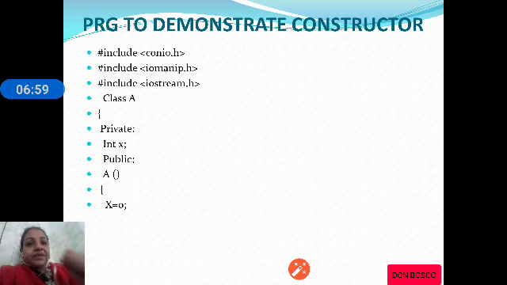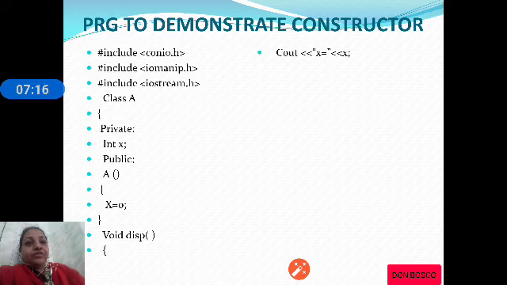So here it is making the x value 0, and you can observe the constructor is defined within the class. We are writing a display function which will print the value of x. Cout x is equal to, we are printing the value of x. Disp will display the value of x.